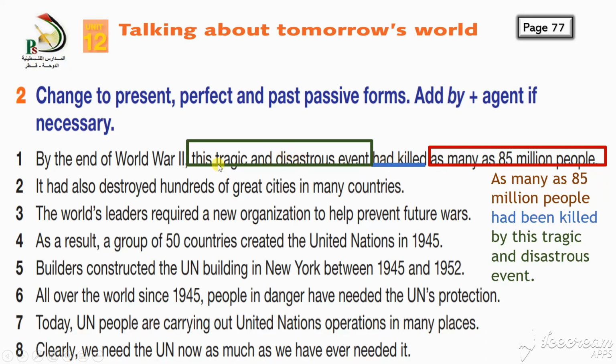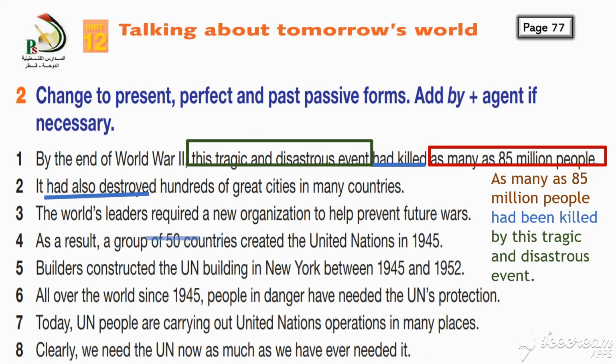By whom? By this tragic and disastrous event. How simple it is. Number 1, number 2, number 3, and then you will start with 2, 1, 3. It had also destroyed is my verb, and where is my object? This one. Make them.